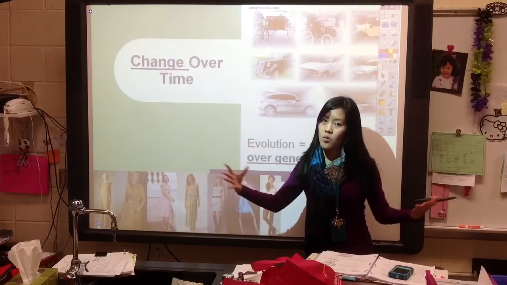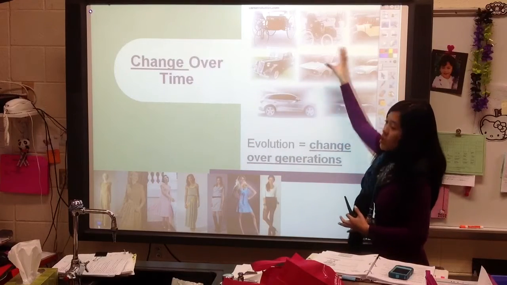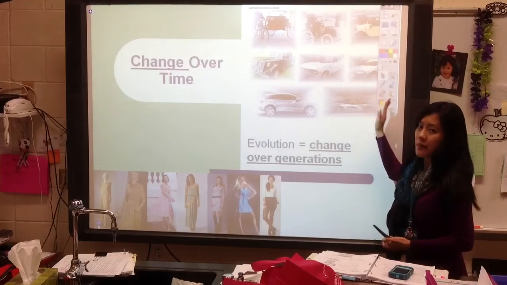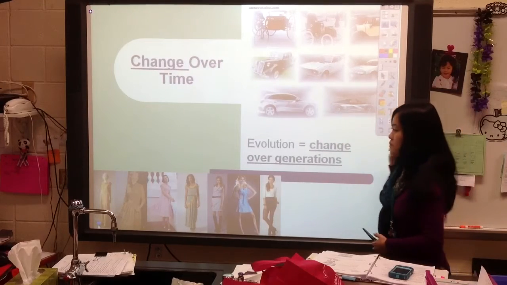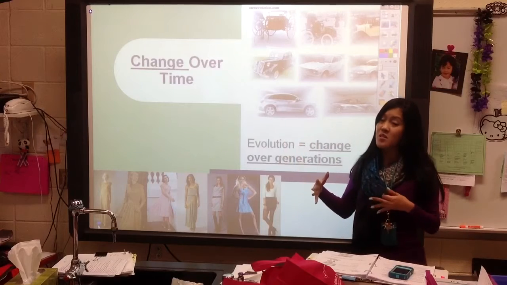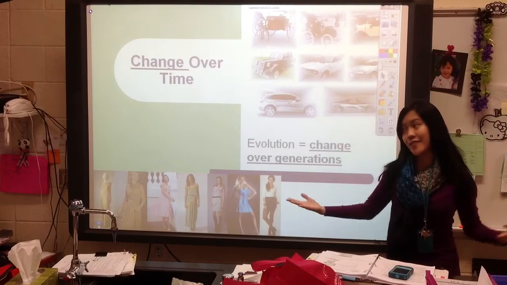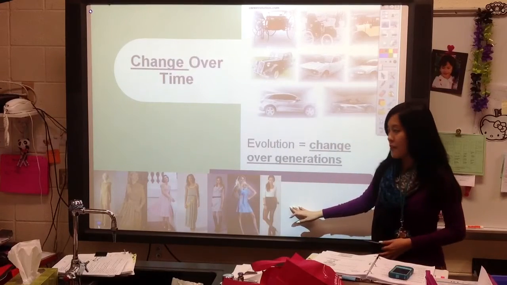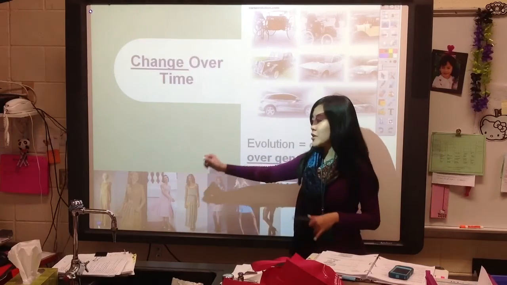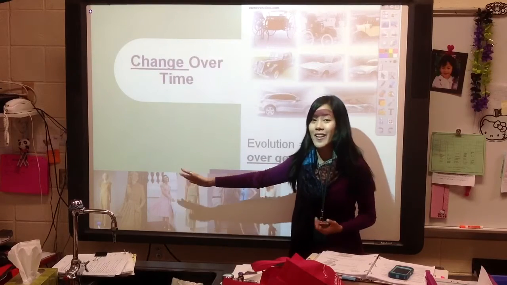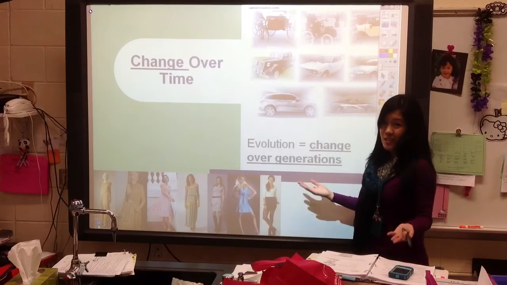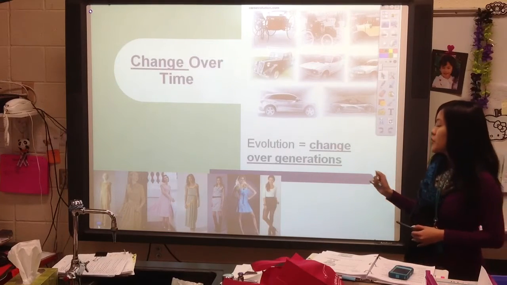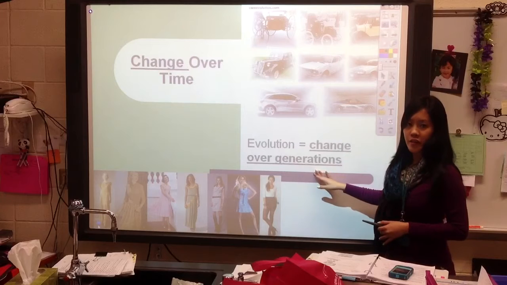So if you think about our world today, we can think about things like cars, automobiles, and how they began to change over time and how they continue to change. Becoming faster, becoming smaller, becoming maybe bigger and faster as well. And also fashion has evolved over time. Think about what women used to wear and how much more they wear compared to what's considered acceptable today. But when we're thinking about evolution, we're really going to focus on change over generations.